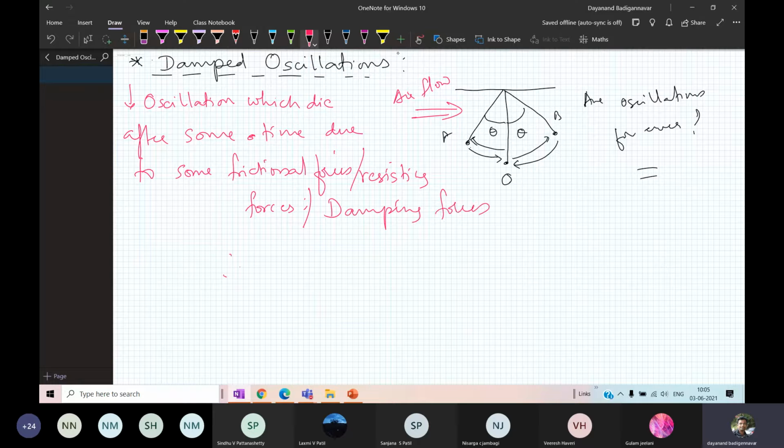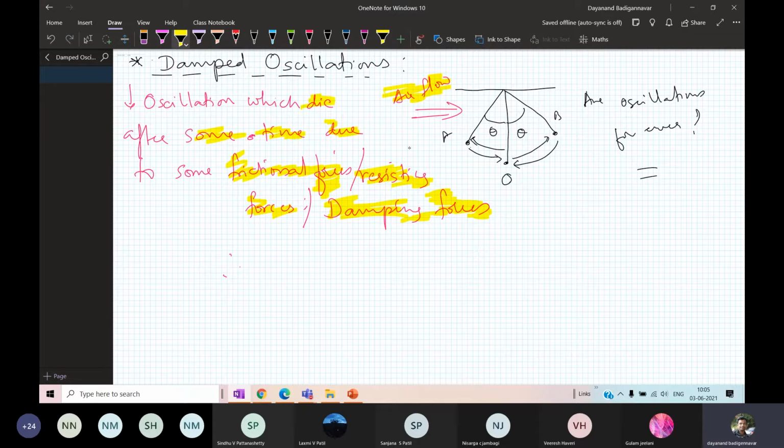So I have given you an example of airflow, but airflow is just an example. There are other types of frictional forces. Keep in mind, frictional force, resisting force and damping force are all the same thing. Therefore, the oscillations which die after some time due to the frictional force, such type of oscillations we call the damped oscillations.